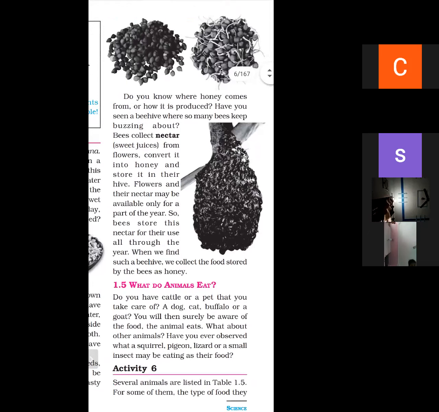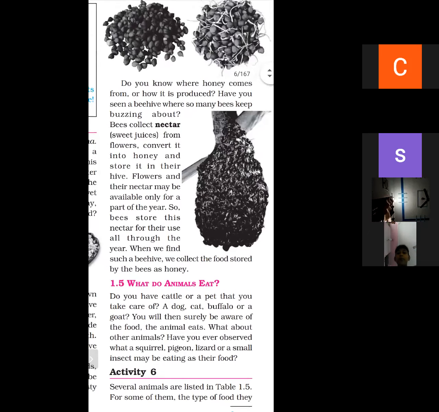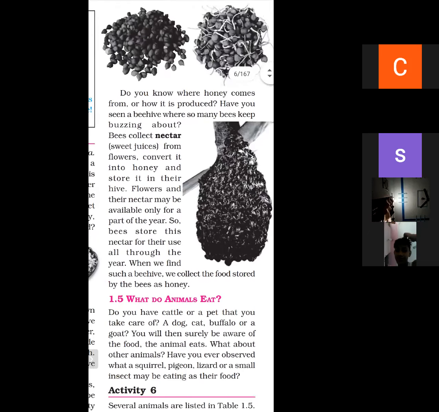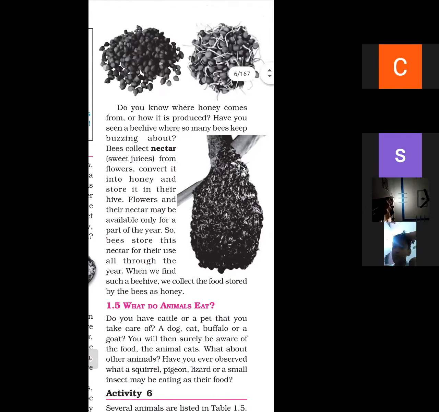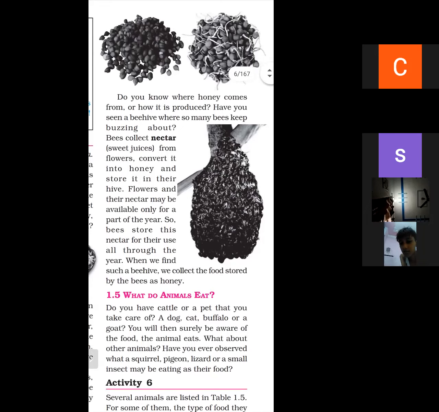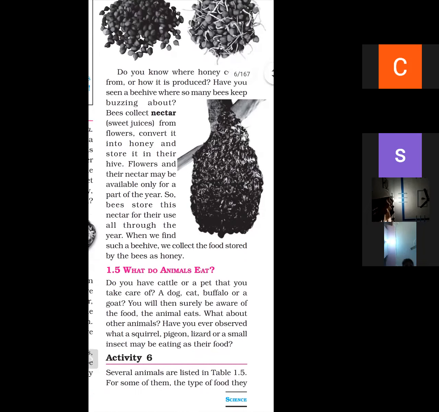Have you seen a bee, where so many bees keep buzzing about? Bees collect nectar from the flowers, convert it into honey, and store it in their hive. Flowers and their nectar may be available only for a part of the year, so bees store this nectar for their use all through the year. When we find such a beehive, we collect the food stored by the bees as honey.